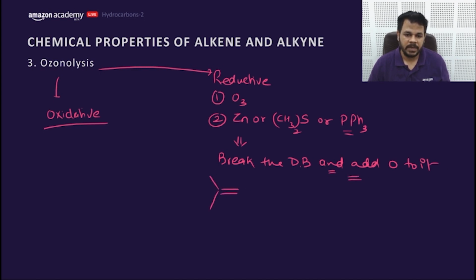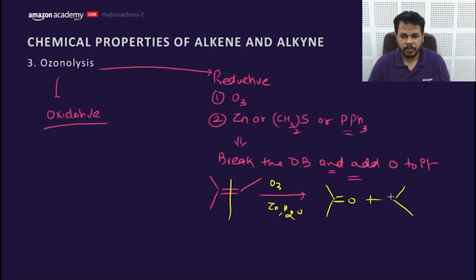That's one example. If ozonolysis is given, that means O3 and zinc H2O is given, break the double bond, add the oxygen. That means this would be the product.